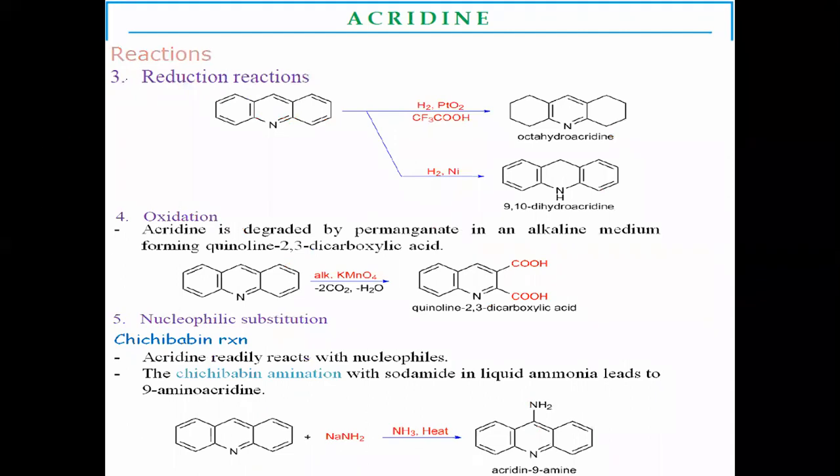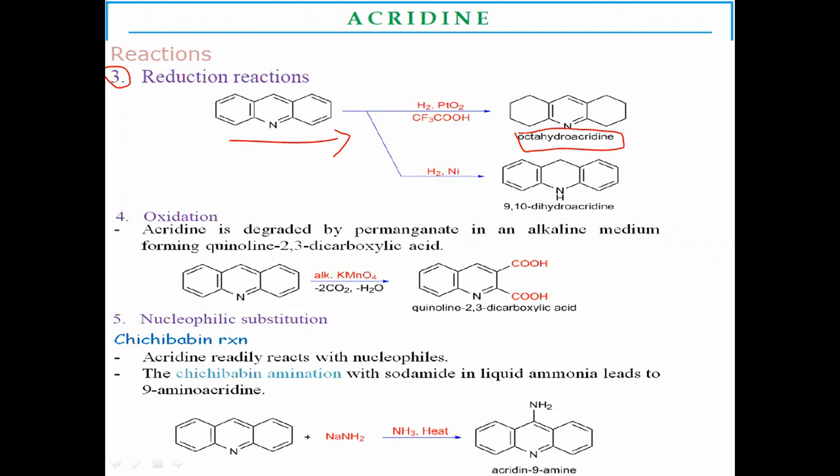Third reaction of acridine is reduction. Reduction can be done in two ways, either in the presence of palladium or in the presence of Raney nickel. With palladium, there is a formation of octahydroacridine.